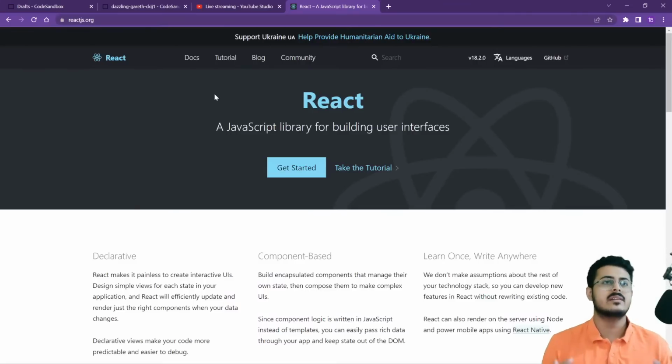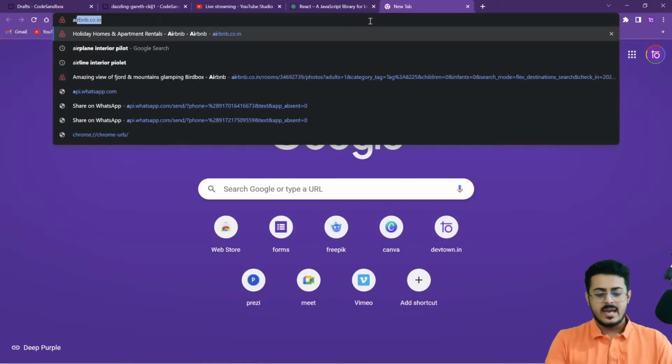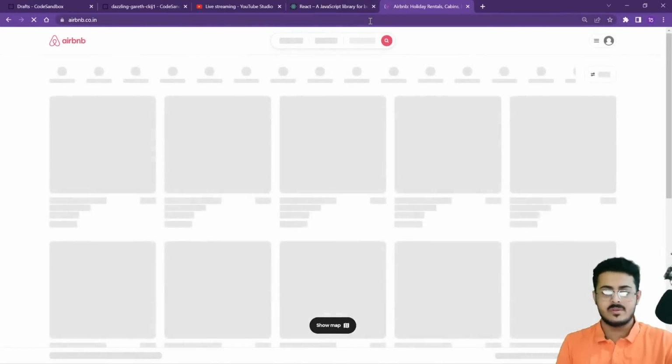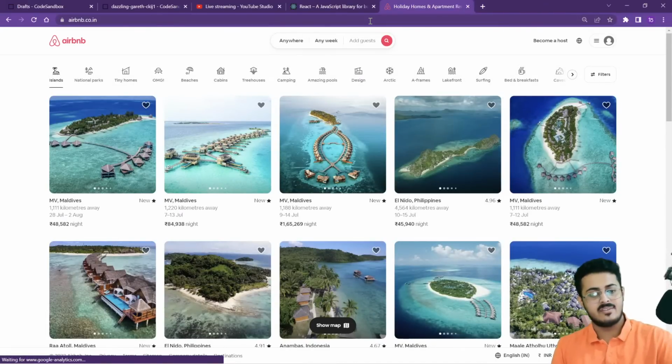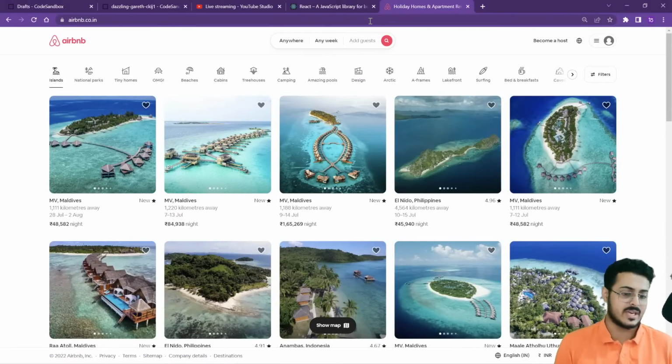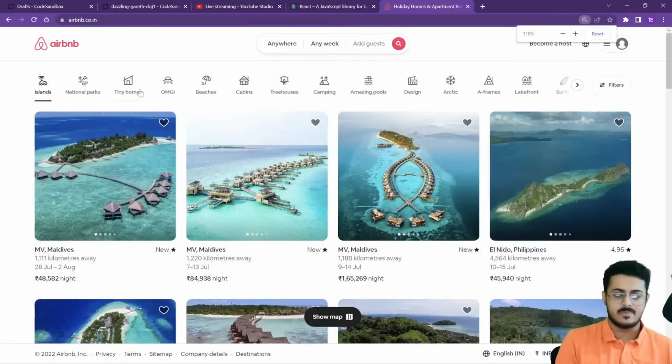But even if React came very early on, what are the features that make it better to use than other technologies? So let us look at Airbnb. Airbnb is one of the most used websites in the entire world for booking travel destination stays. I've also taken up Airbnb, and I felt that it was quite nice. So as you're able to see right over here in this Airbnb,